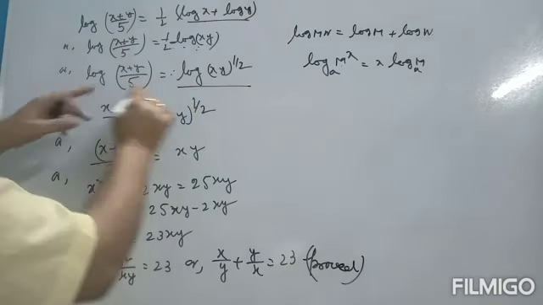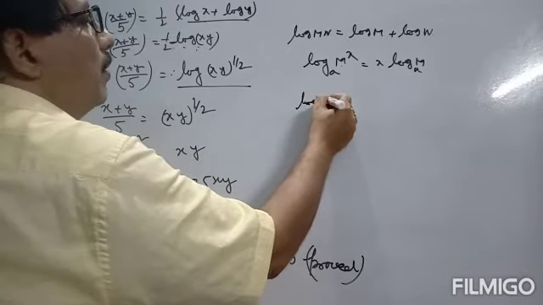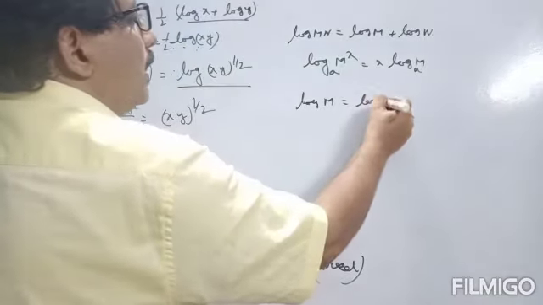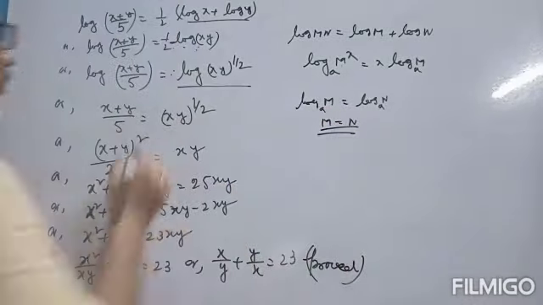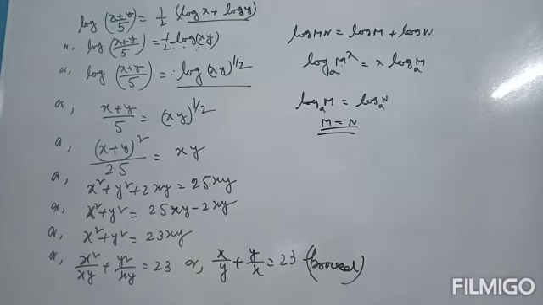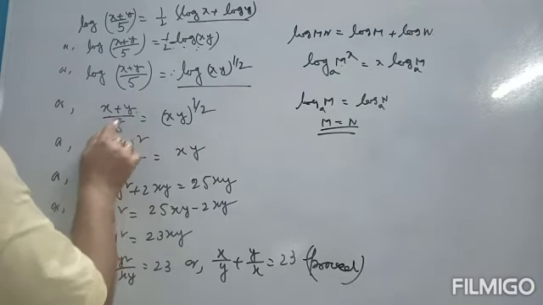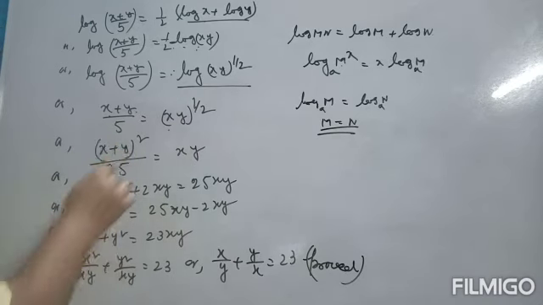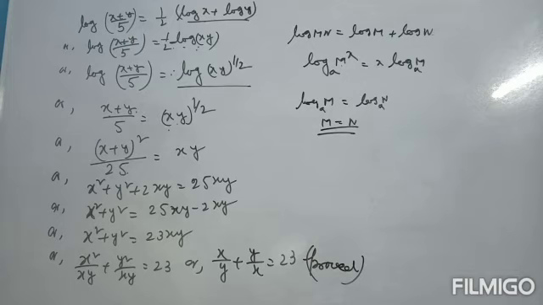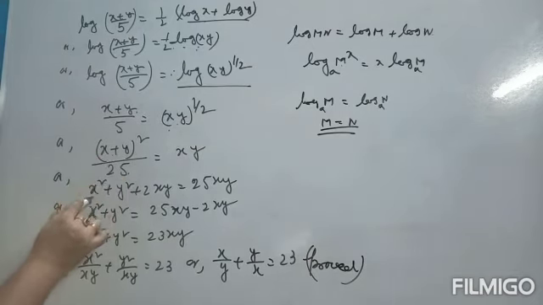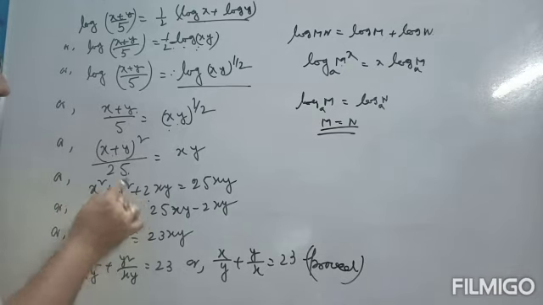Now we know that if log m is equal to log n, with the bases the same, then m is equal to n. Taking anti-log, obviously (x plus y)/5 is equal to (xy) to the power half. Now squaring both sides, (x plus y) whole square by 5 square, 5 square means 25, and root xy to the power half squared gives x into y. After that, (x plus y) whole square means x square plus y square plus 2xy, and 25xy.